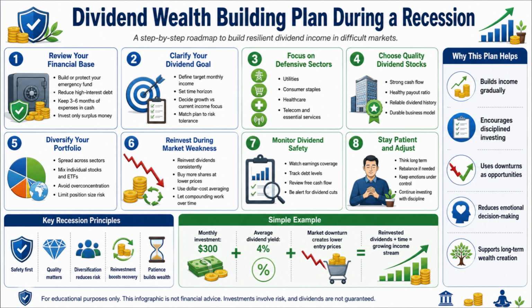Next, you should clarify your dividend goal. Decide your target monthly income, your investment time horizon, and whether your main focus is current income or long-term dividend growth. At the same time, match your plan with your personal risk tolerance so you can stay consistent during market volatility. After that, focus on defensive sectors.